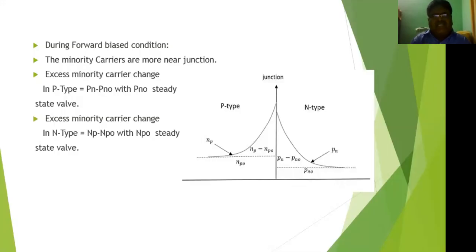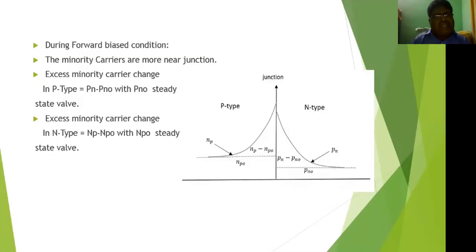Okay. Next, in this diagram, junction here means the PN junction. The left side is P type and the right side is N type. Here the excess minority carrier change in P type is called PN minus PNO, with PNO the steady state value. Steady state value means either the on state or off state.